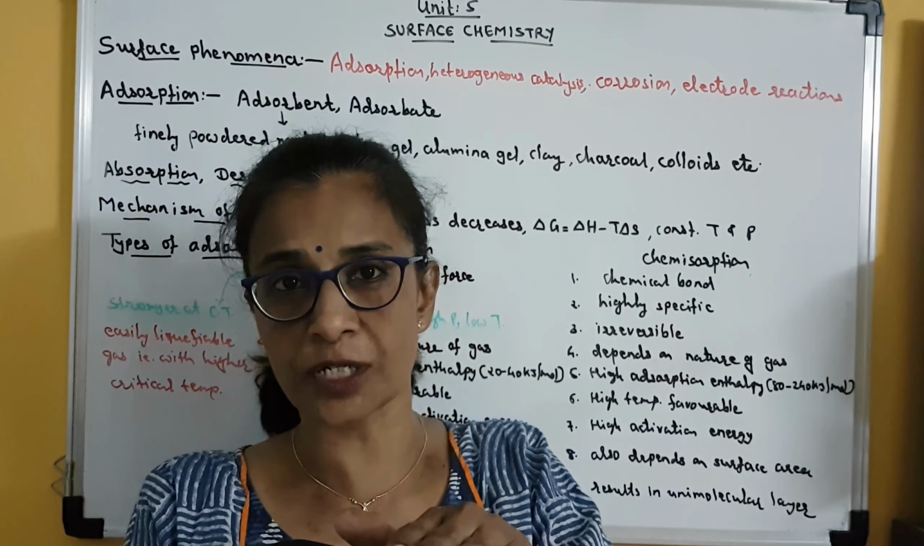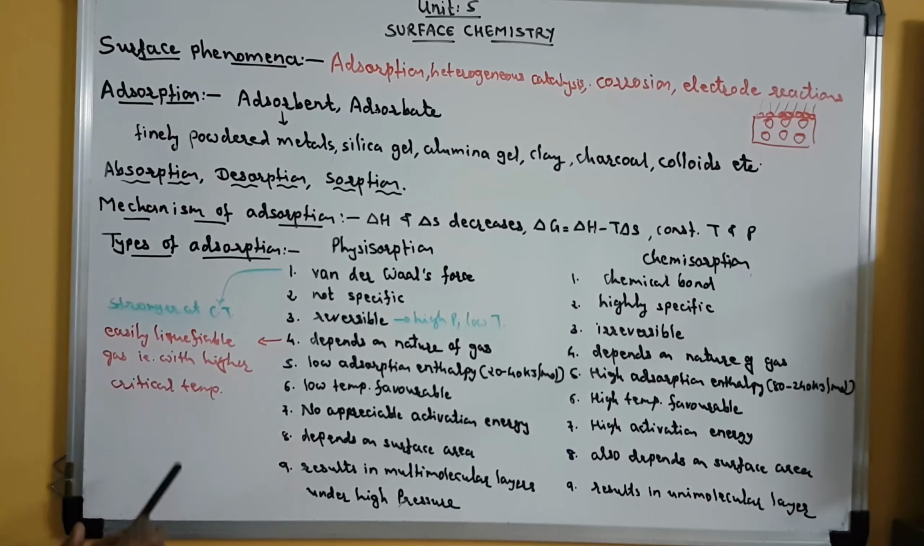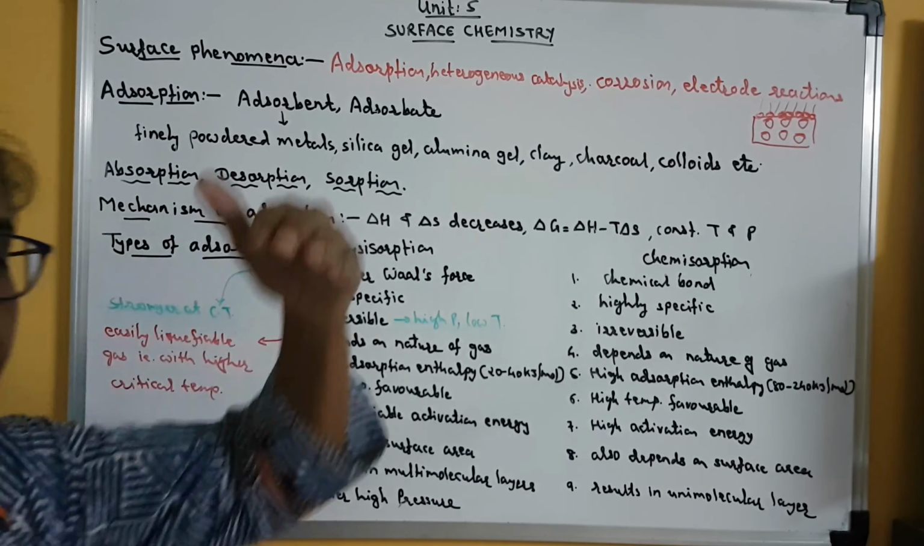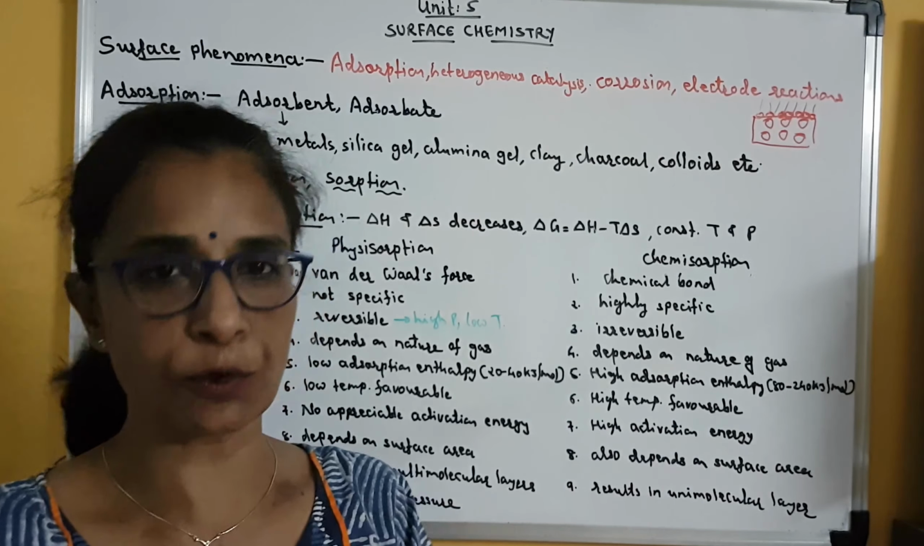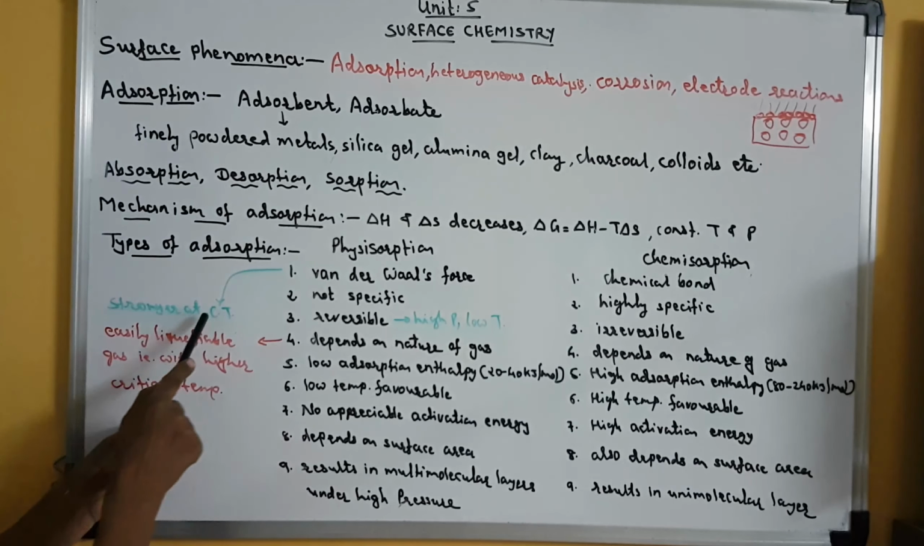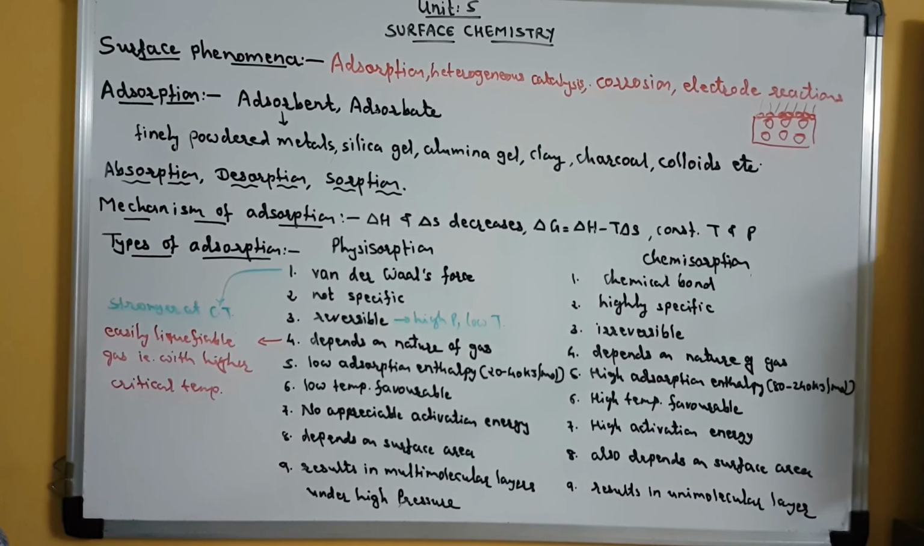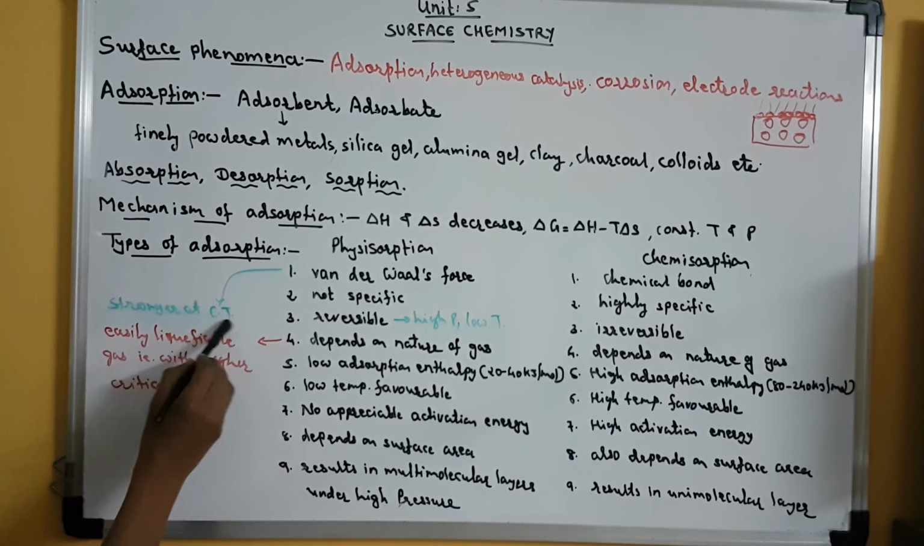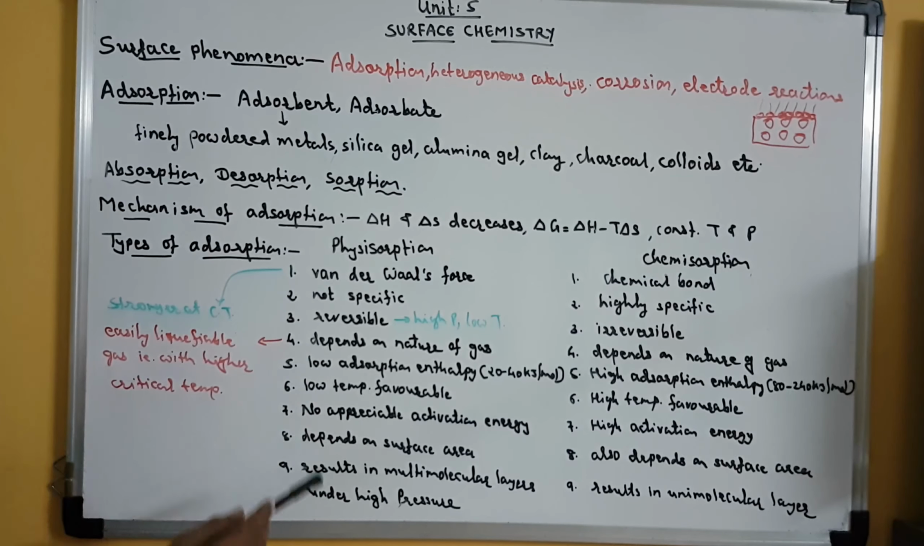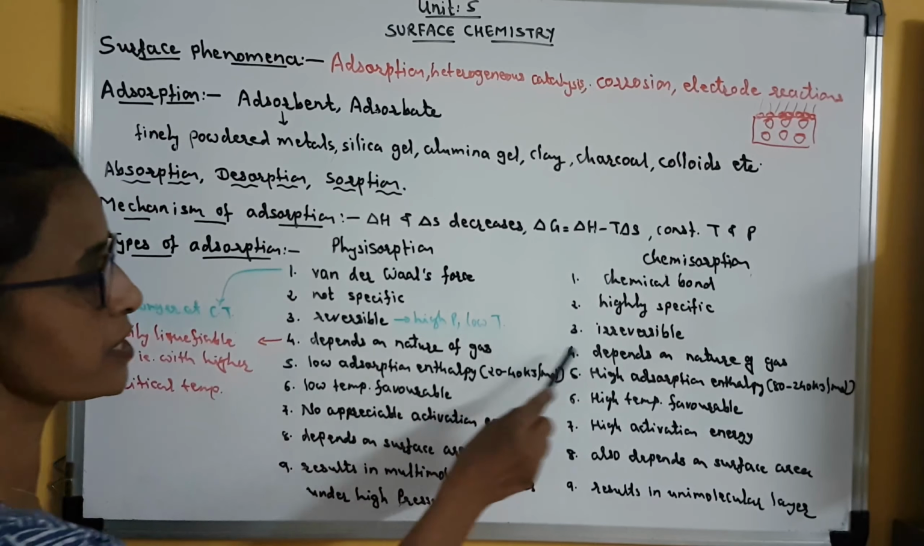Generally, physical adsorption is easier for those gases which are easily liquefiable, and we know that gases are easily liquefiable at their critical temperature. So the gases which have higher critical temperature are easily liquefiable, and at critical temperature van der Waals attraction is strong. Clear? So the van der Waals bond is stronger at critical temperature. And that is why physical adsorption depends on the nature of the gas, but those gases which are easily liquefiable can be adsorbed more. Clear? So this point is the same for both.